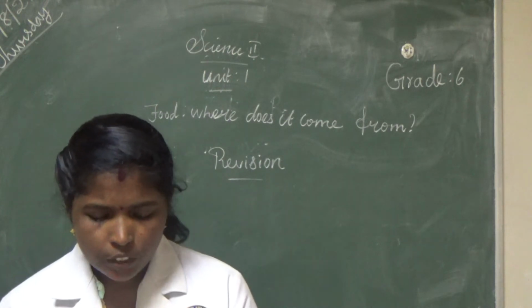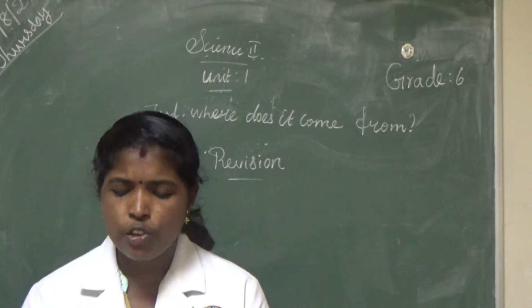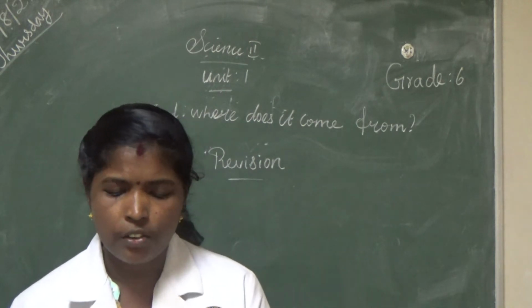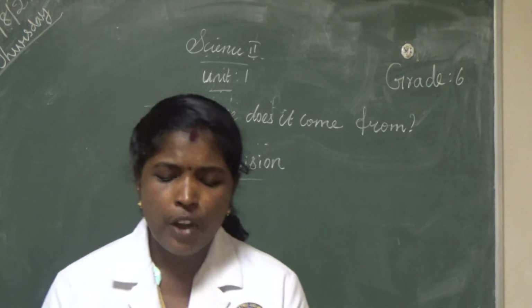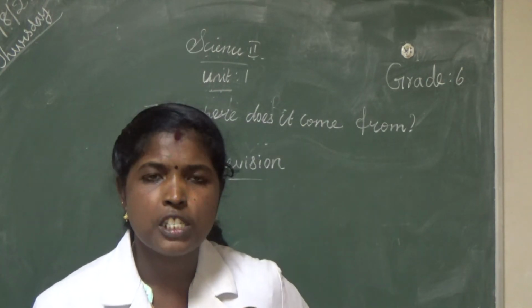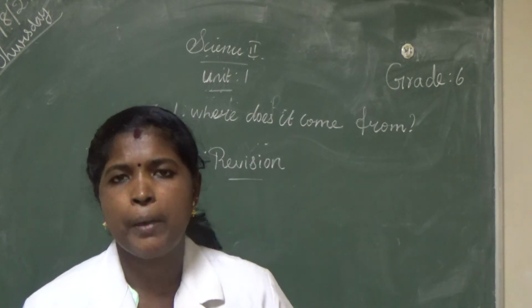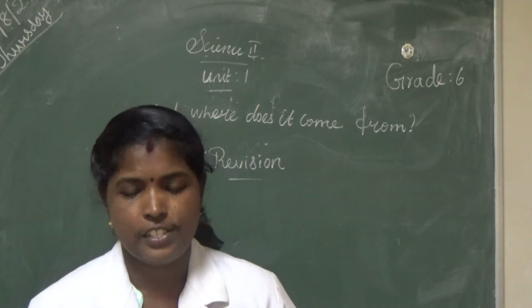Which of the following birds has a sharp and pointed beak? What is the answer? Crow is the answer. Next, once again listen. The flowers of which of these plants are eaten as vegetables? What is the answer? Broccoli, cauliflower and banana flower. Option D is the correct answer.